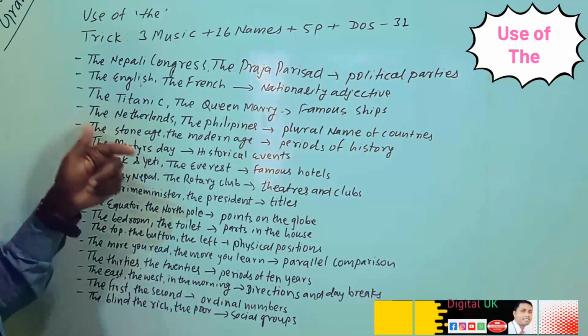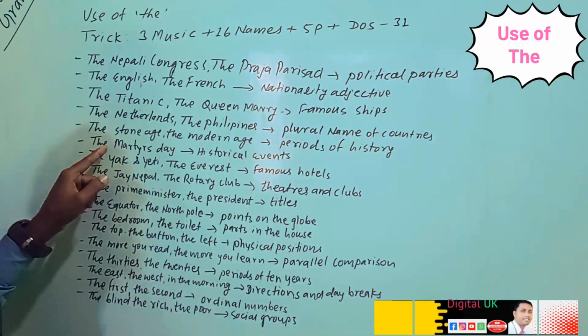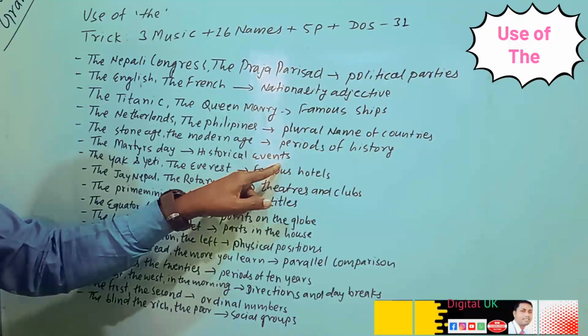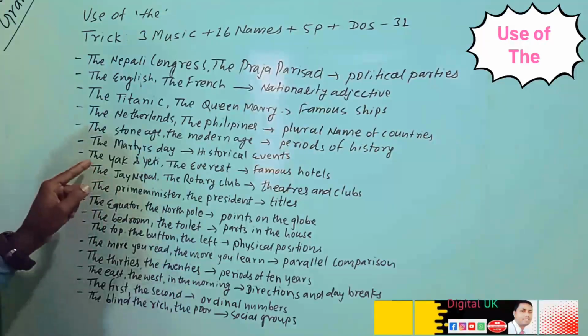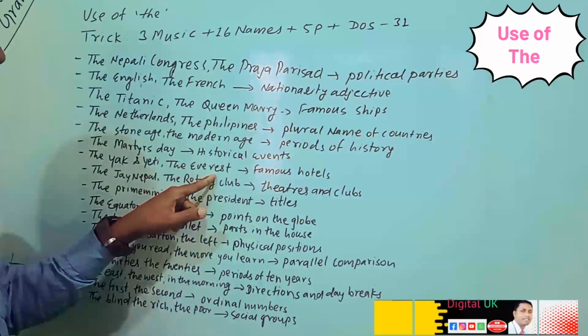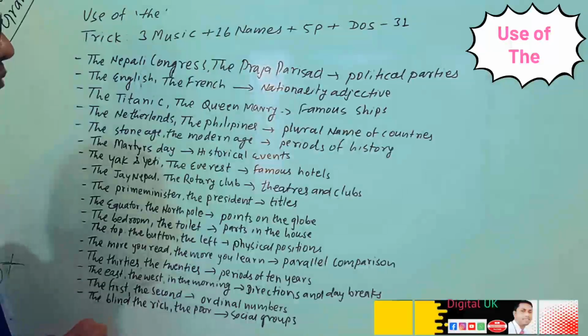We can use the. Likewise here, the Martyrs Day. This is a historical event. So before the name of a historical event we can use the. The Yak and Yeti, the Everest, these are famous hotels, names of hotels. So what can we understand before the name of hotels?